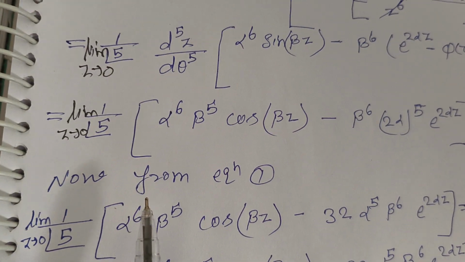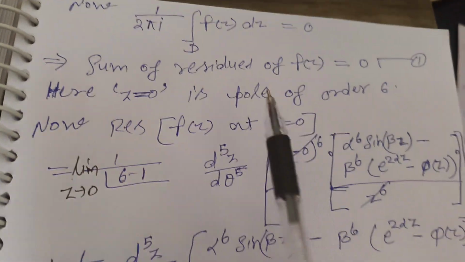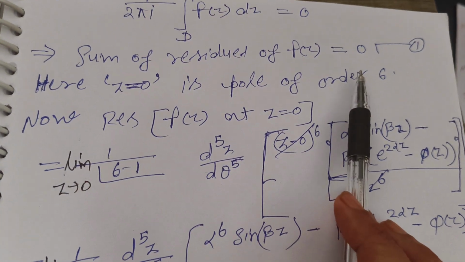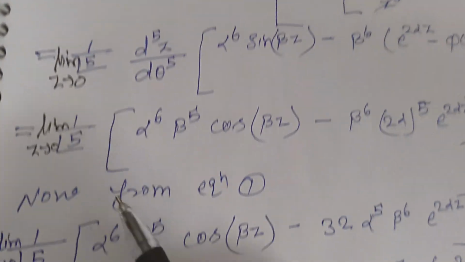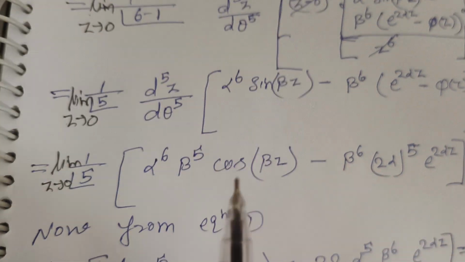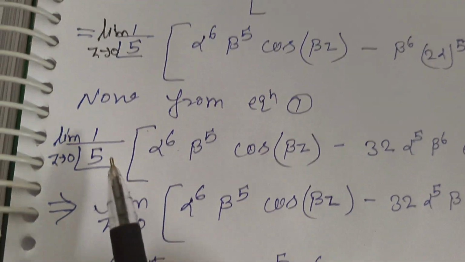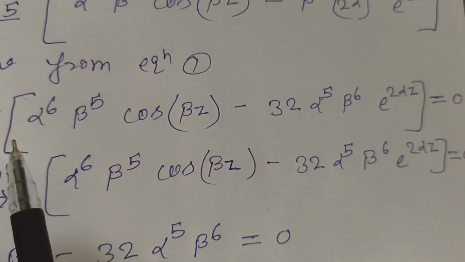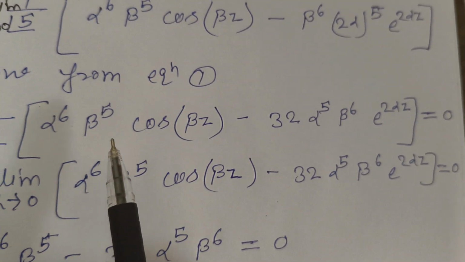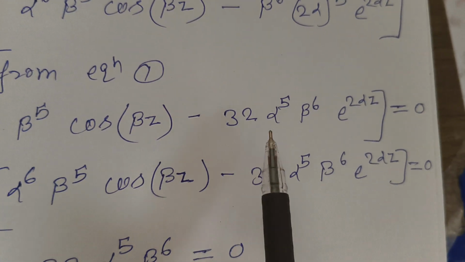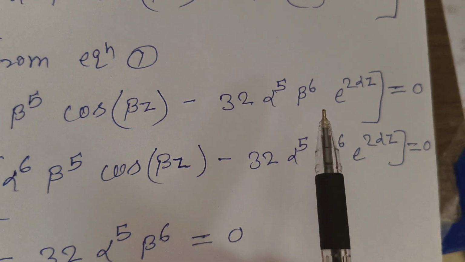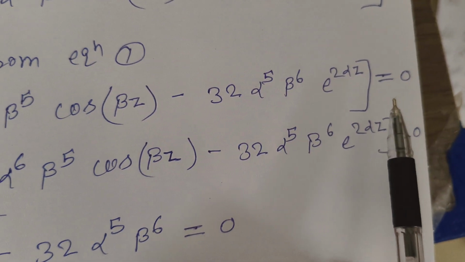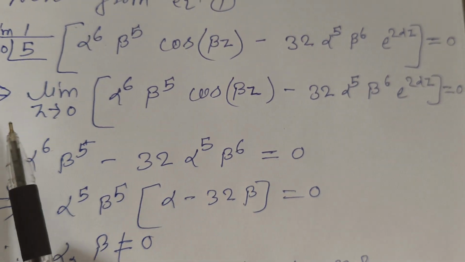Now from equation 1, what is equation 1? Here equation 1 is the sum of residues of f(z) equal to 0. So put these values in equation 1. So the limit as z tends to 0 of 1 upon factorial 5 times [alpha to the power 6 beta to the power 5 cos(beta z) minus 32 alpha to the power 5 beta to the power 6 e to the power 2 alpha z] equals 0, right?